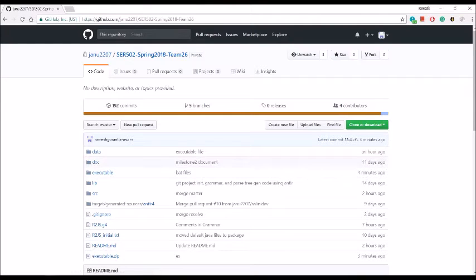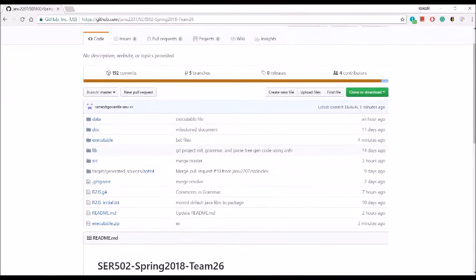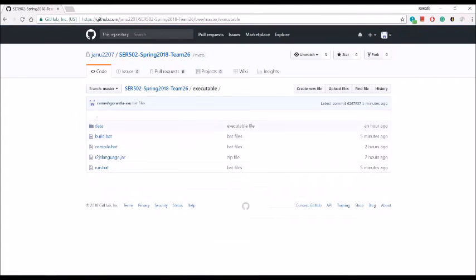If you go to the GitHub link, you can see a folder called executable. The executable has data and some scripts with it. The entire language is packaged into a jar file. R2JS language.jar has the entire code which is required to execute our programs, and there are three bat files: build.bat, compile.bat and run.bat.